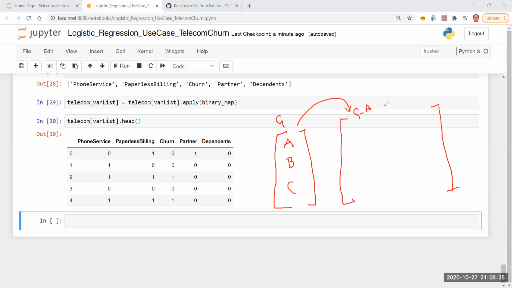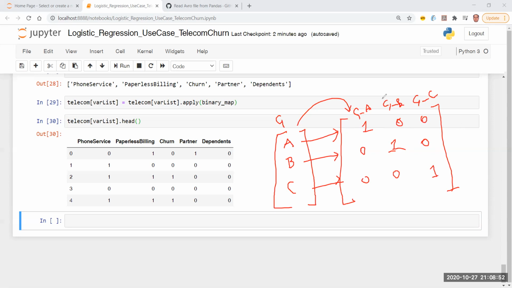C1 underscore A, C1 underscore B, C1 underscore C, right? And the values you get are for C1A for this row, and this row. So here A is there, B and C are not there, so 1, 0, 0. Then for the second row, it will be 0, 1, 0. And the last row will be 0, 0, 1. This is what one hot encoding is doing.